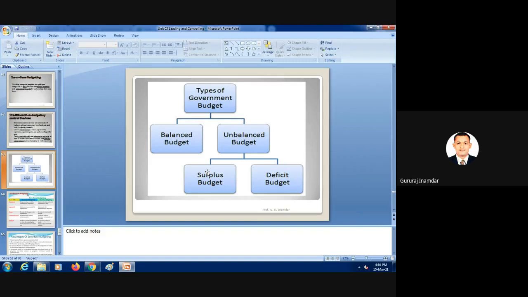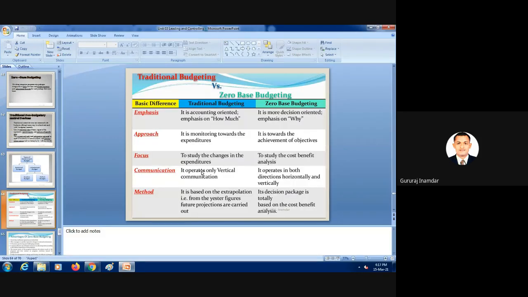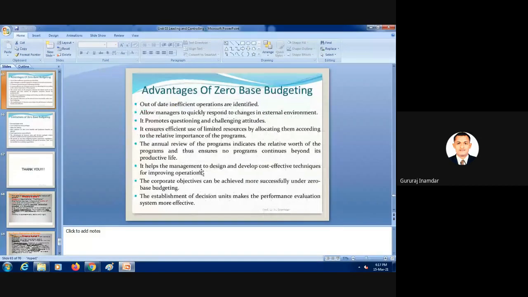So these are the types. Surplus budget is nothing but something extra budget will be there. Deficit is nothing but fixed budget. Suppose for example surplus is 20% of budget that we have reserved, for any uncertainty or difficult situation, for example a COVID-like situation or an earthquake. So these are the emergency budget, or surplus budget we can say. So there are traditional budgeting and zero based budgeting. This is a difference.